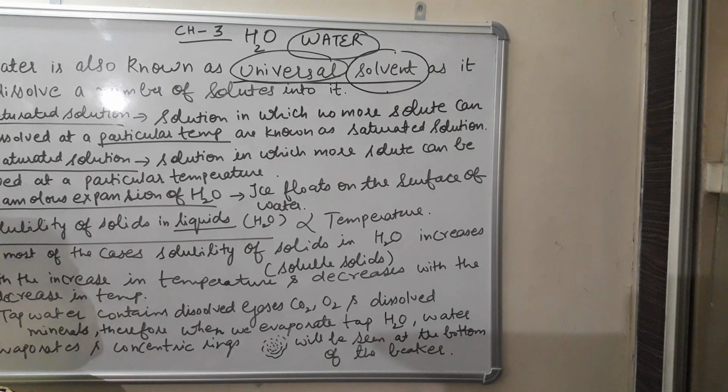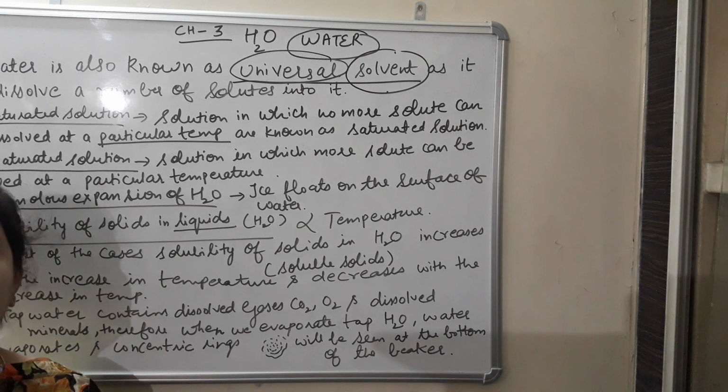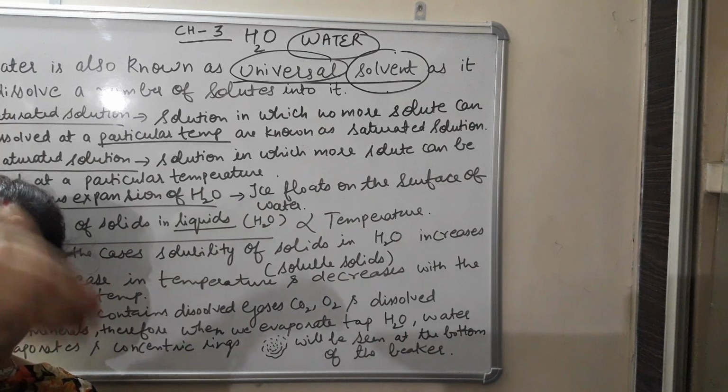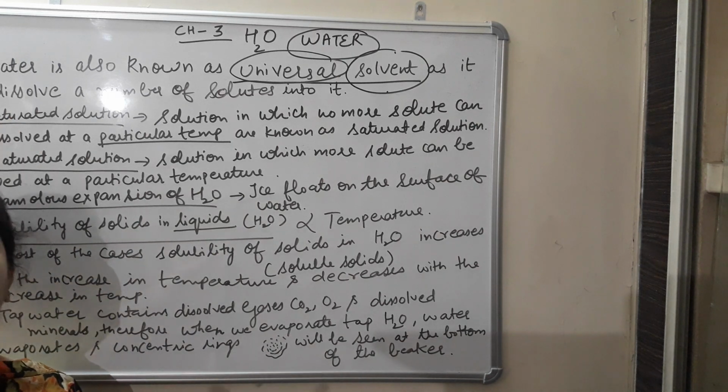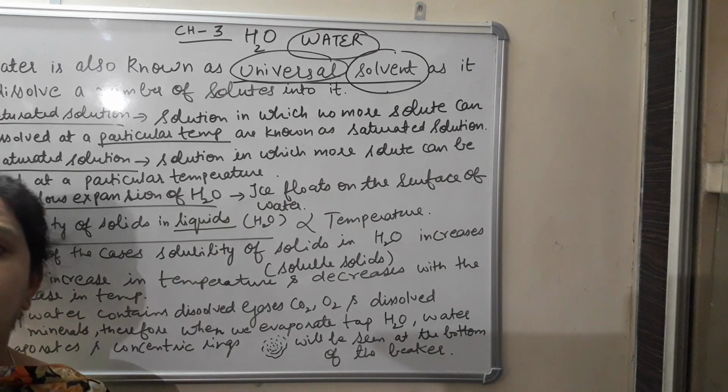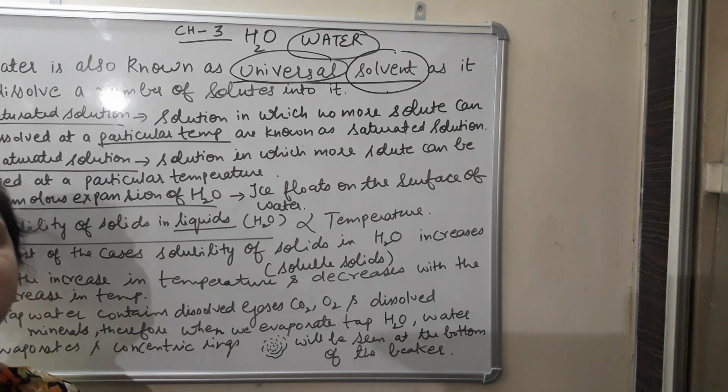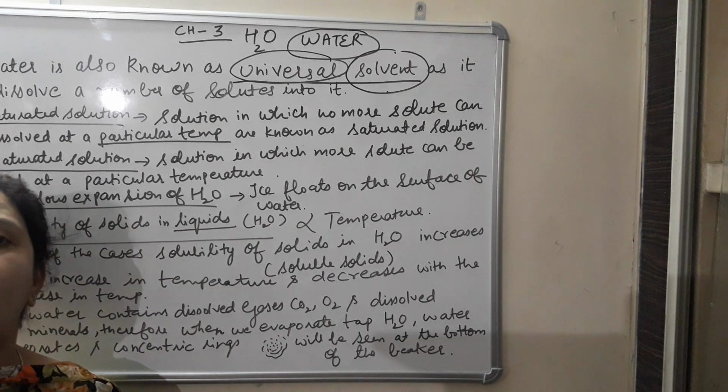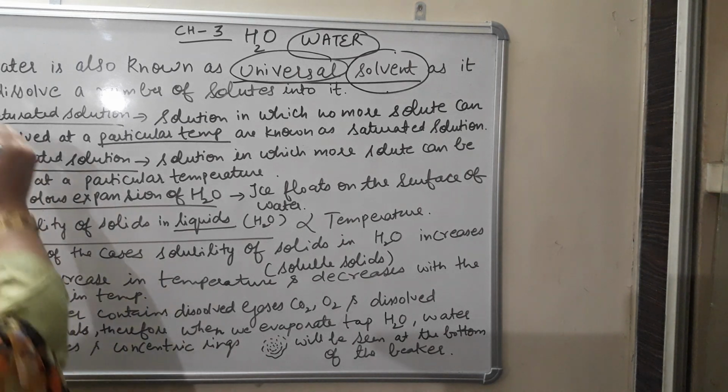All these are the substances which can dissolve in water. Metallic nitrates dissolve in water, like potassium nitrate, sodium nitrate, lead nitrate, and because of this reason it is called universal solvent. The medium in which a solute can be dissolved, that medium is known as solvent, and in this chapter we are specifically talking about the solvent water. So this is the first point.